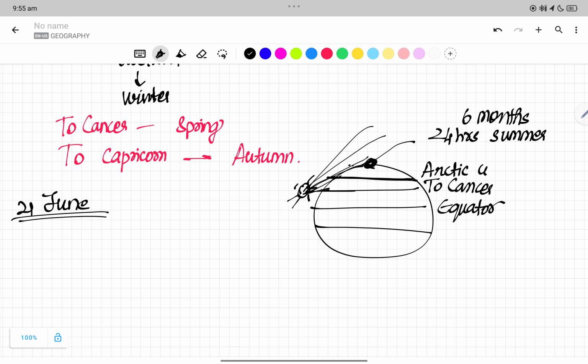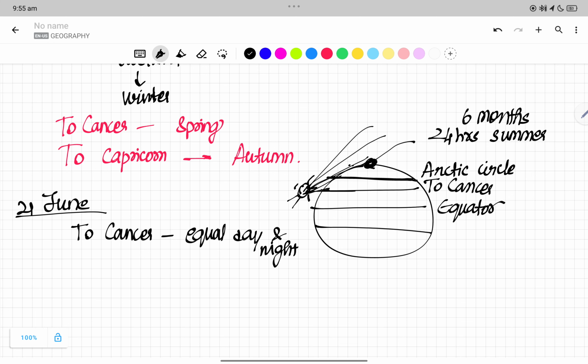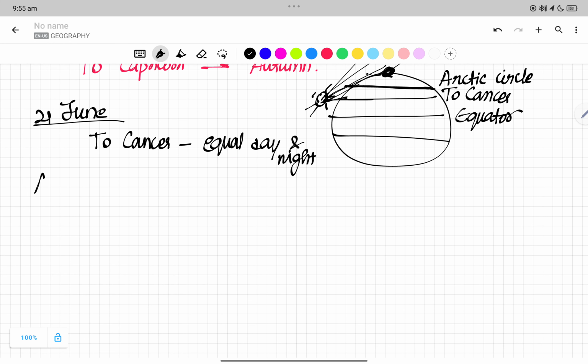Arctic Circle. So first we will go stepwise. First, what happens in the Tropic of Cancer? It is equal day and night, but the sun is very close to the Arctic Circle, right? In the Arctic Circle we have 24 hours of daylight.